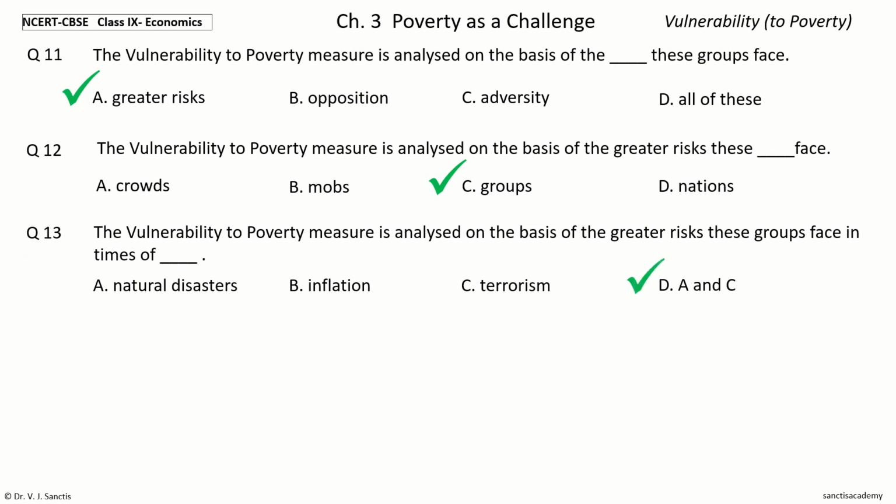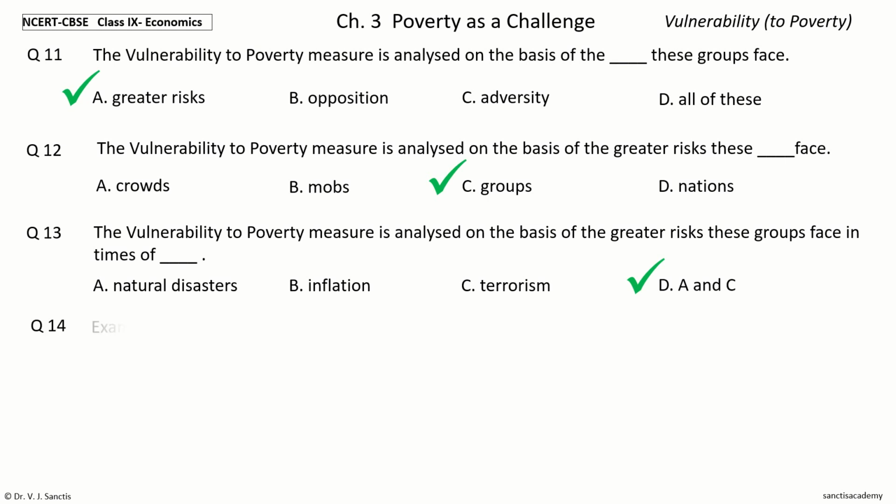And the answer is A and C. So, the vulnerability to poverty measure is analyzed on the basis of the greater risks these groups face in times of natural disasters and terrorism.